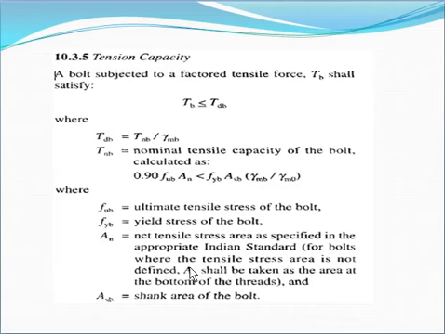For bolts where the tensile stress area is not defined, An shall be taken as the area at the bottom of the threads, that is An is equal to 0.78 times Asb, the area at the shank portion of the bolt. This is all about the tension capacity of the bolt.